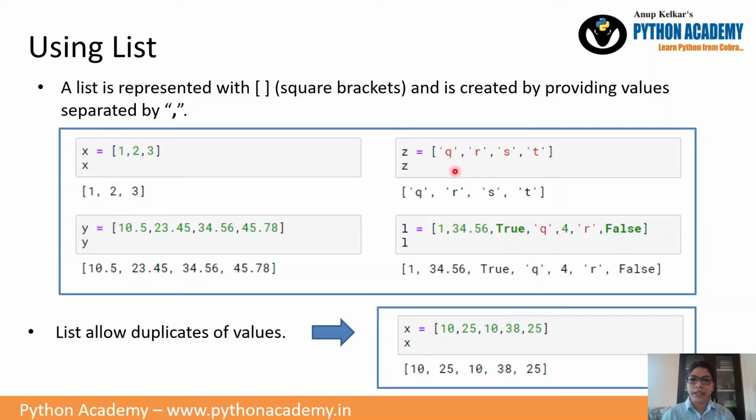String is another data type in the Python programming language. In the fourth list, you can see the elements are a combination of different data types. So a list can have an integer, a floating point number, a boolean, or a string. A list can have any kind of data type enclosed in square brackets and separated by commas. Then list allows duplicate values. You can see 10 is repeated, so a list can allow duplicate values.